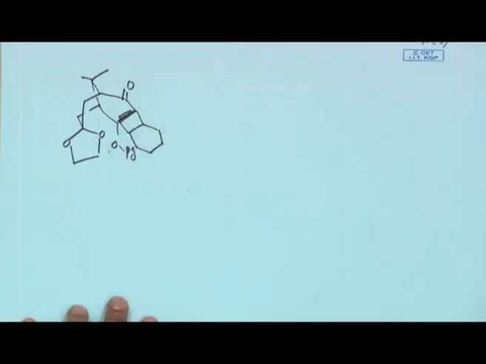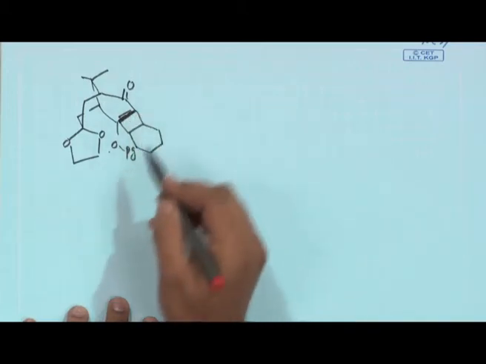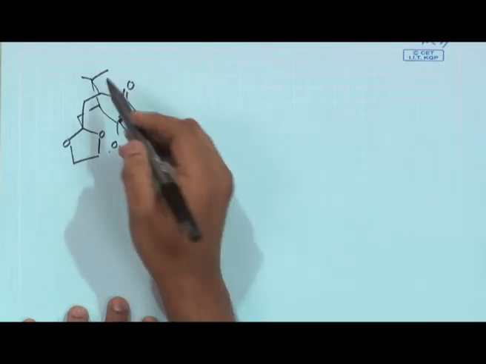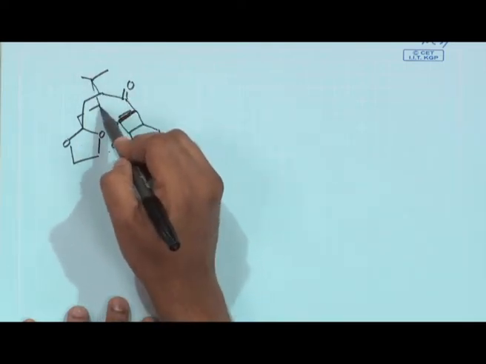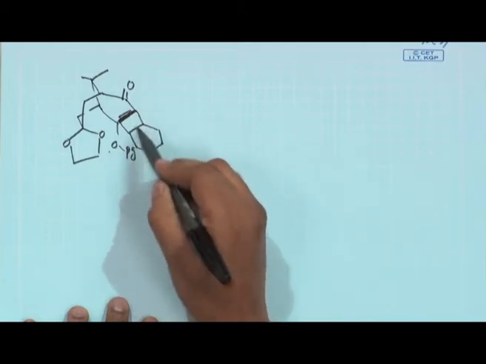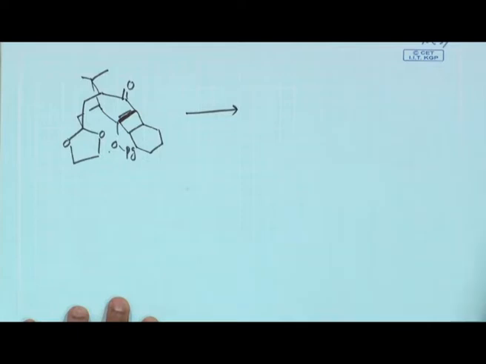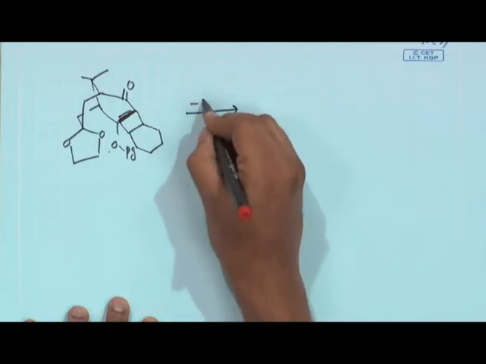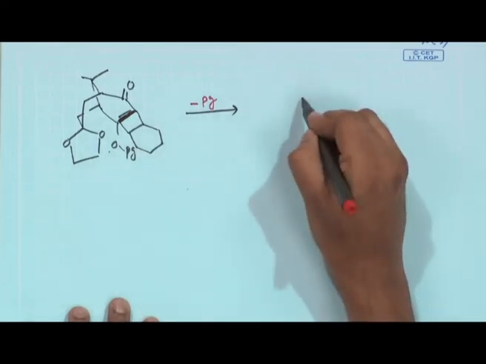Okay. So, now you make this particular connection. Now you see this is 1, 2, 3, 4, 5, 6 and this is the 4 member ring. Now we say, okay, you remove the protecting group. So, if you remove the protecting group now,